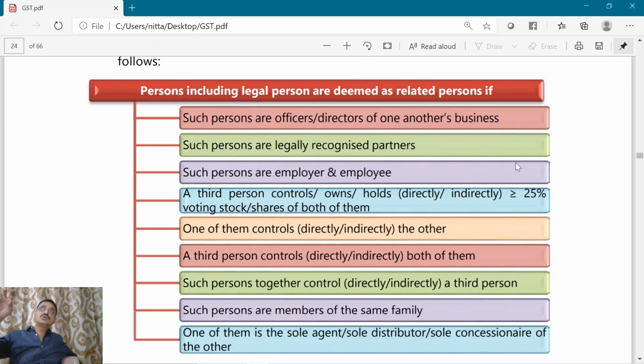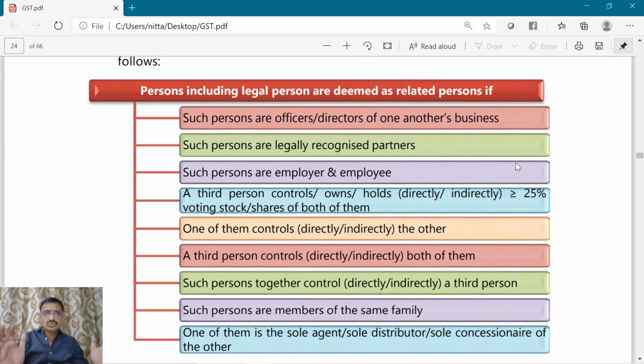One of them controls directly or indirectly the other. Such persons together control directly or indirectly a third party. Such persons are members of the same family. One of them is the sole agent or sole distributor or sole concessionaire of the other. So all these persons are related parties.